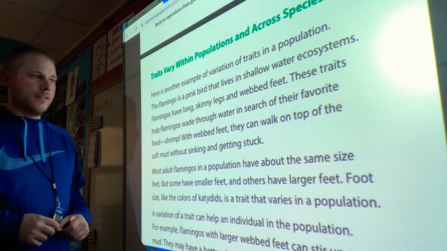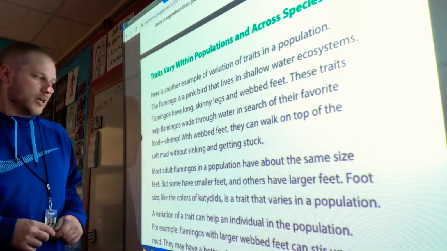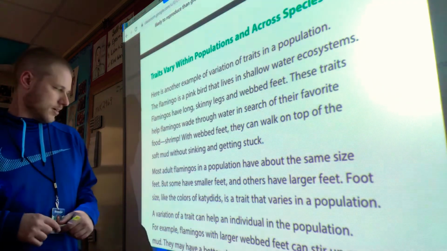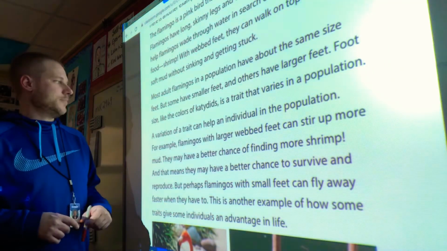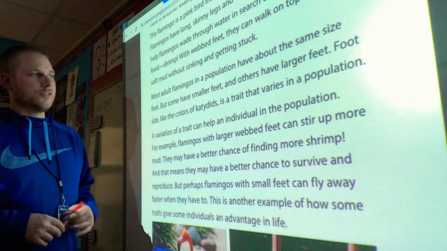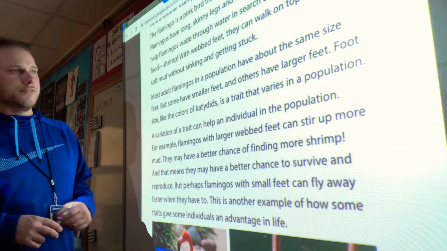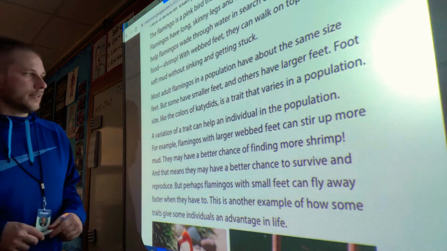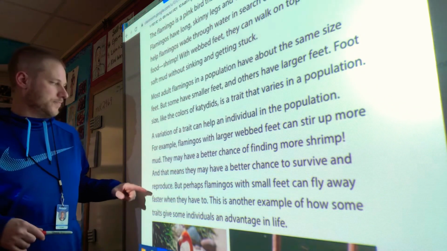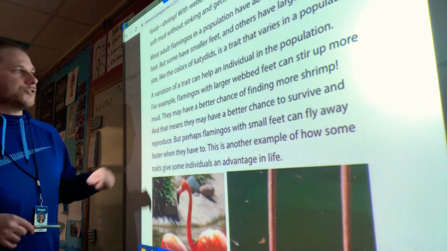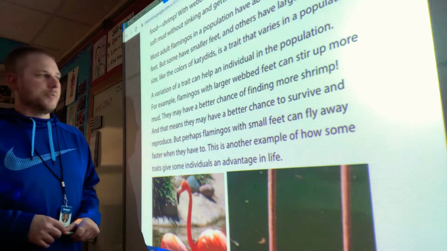With webbed feet, they can walk on top of the soft mud without sinking and getting stuck. Most adult flamingos in a population have about the same size feet, but some have smaller feet and others have larger feet. Foot size, like the colors of katydids, is a trait that varies in a population. A variation of a trait can help an individual in a population.